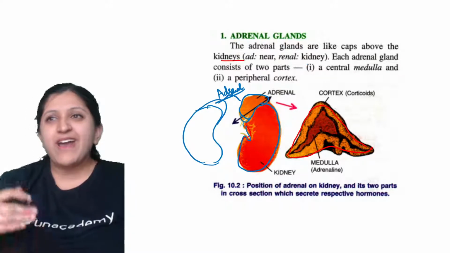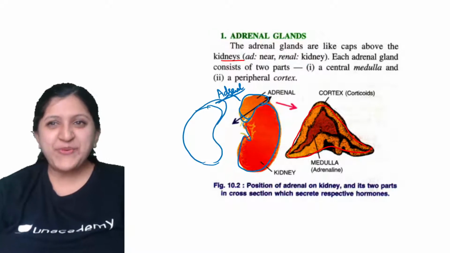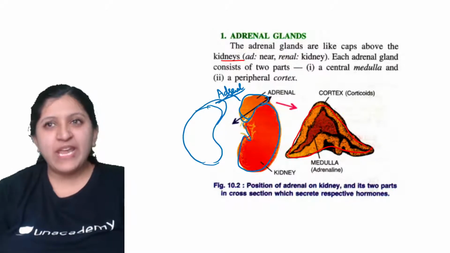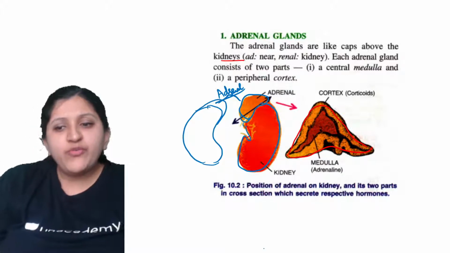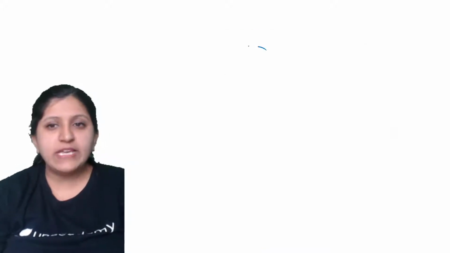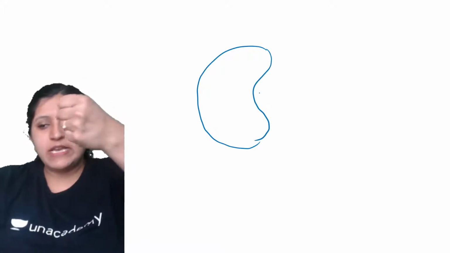Like when we study the brain, the kidney, or the spinal cord, everywhere you find there is a division, right? Let's say we are talking about a kidney itself. When we take a section of a kidney, the transverse section is this one, if I make a cut like this. If I make a cut like this, this is a longitudinal section.